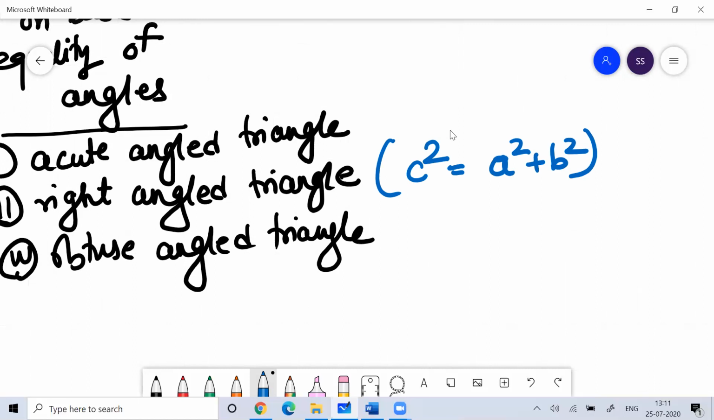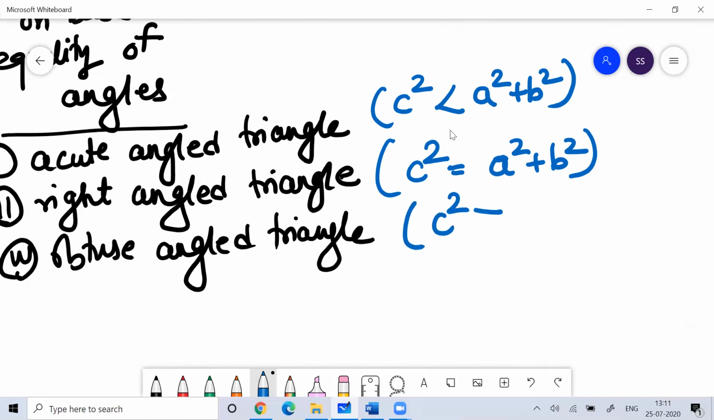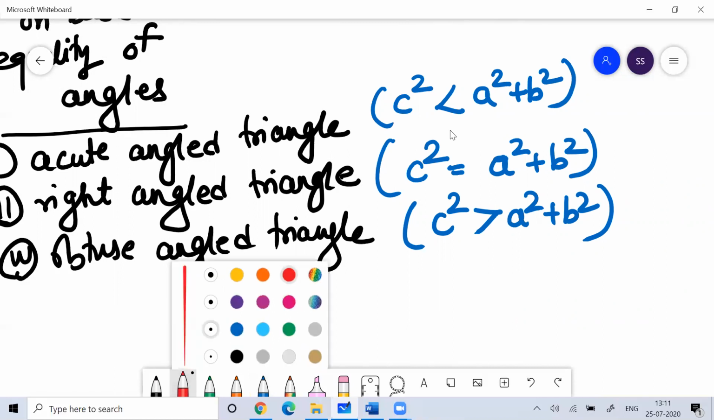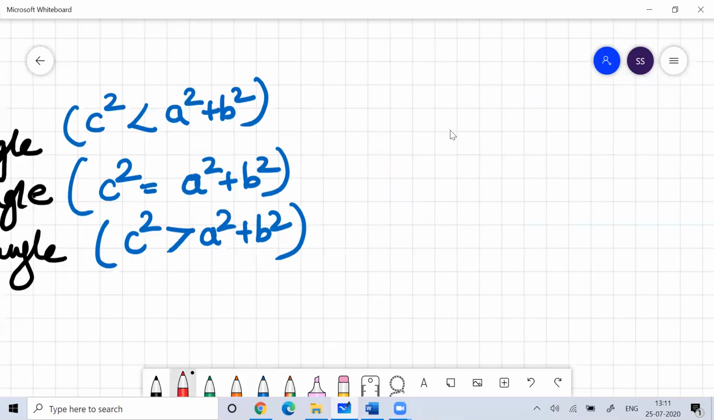Now for an acute angle triangle, you can remember that c square would be less than a square plus b square. While for an obtuse angle triangle, you can remember that c square will be greater than a square plus b square. Based on this concept, once you are confident on this, we will solve a very good question.